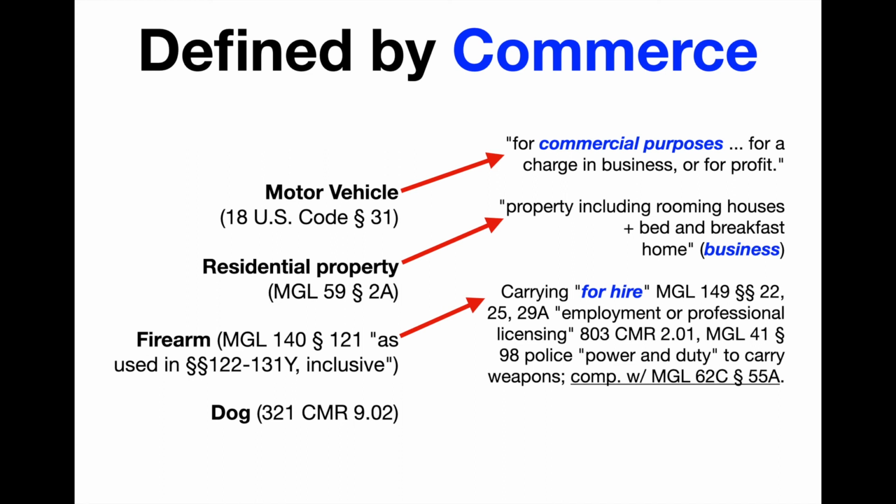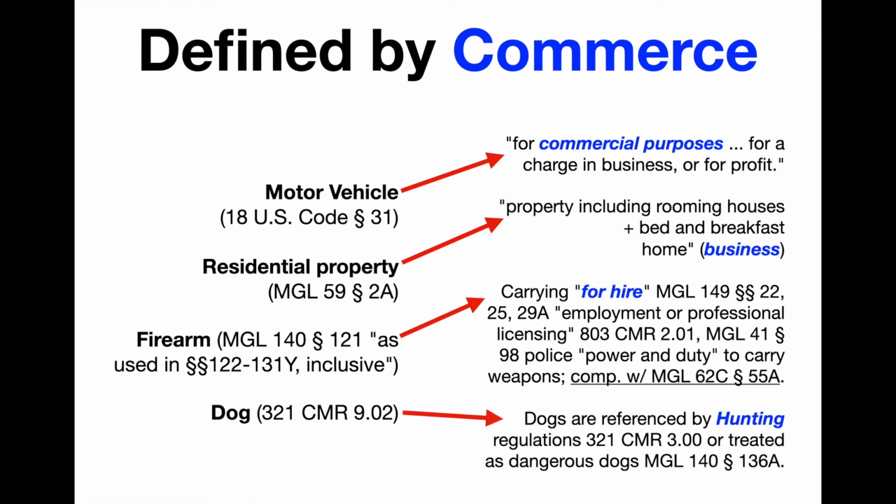Guess what? You probably don't even have a dog, and the reason for that is because dogs are referenced by the hunting regulations or treated as dangerous dogs. So unless your dog is dangerous or unless you use it for hunting, which is a commercial activity, you don't have a dog. And that is why you need a dog license, because it is presumptively a commercial license, like all these things here.